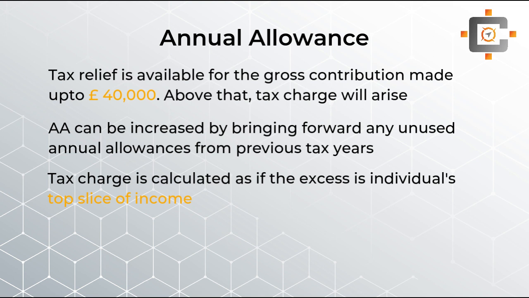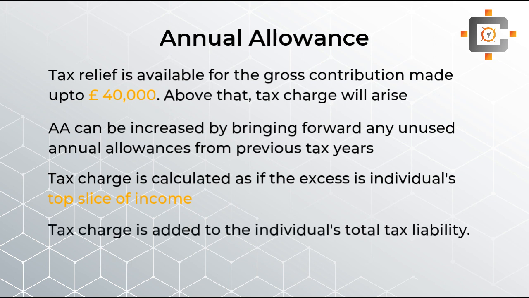So that means after non-savings income, savings income, and dividend income, and after utilizing the basic rate band and higher rate band, at the last, this excess amount will become taxable at the maximum rate. But this maximum rate, students, will depend on the person's income. Therefore the excess is taxed separately, and the tax amount will be added to your final tax liability.